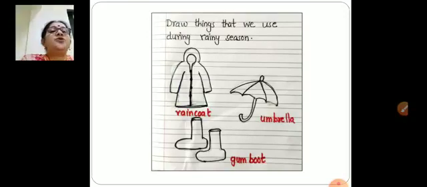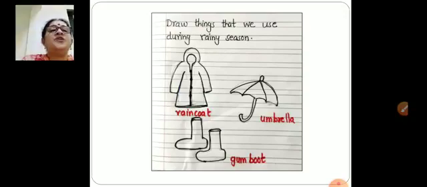Now draw things that we use during rainy season. You are going to draw a raincoat, umbrella and gumboot. Draw neatly. If you want, you can give color also. The first one is raincoat. Very easy. These drawings are very easy. You all can do. Neatly draw with pencil, then color with colors and give outline with sketch pen.